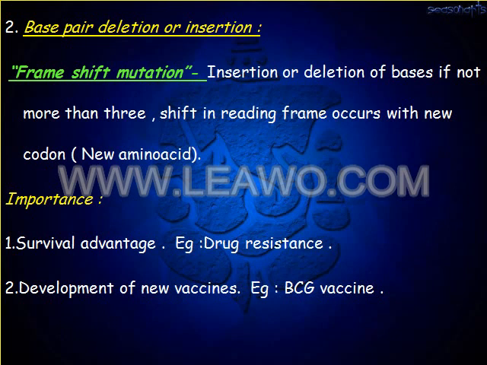So the importance of this frame shift mutation is survival advantage. Once this new codon gives new amino acids, it protects the organisms for their survival against drug resistance. So it is also useful for the development of new vaccines, especially the BCG vaccine.